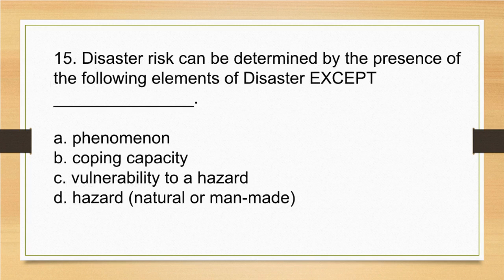15. Disaster risk can be determined by the presence of the following elements of disaster except A. Phenomenon. B. Coping capacity. C. Vulnerability to a hazard. D. Hazard, natural or man-made.